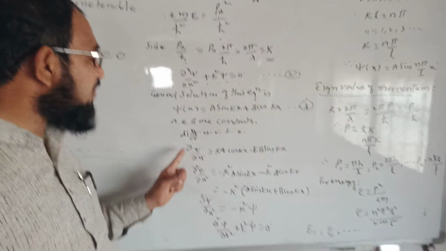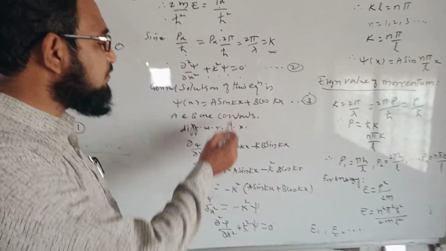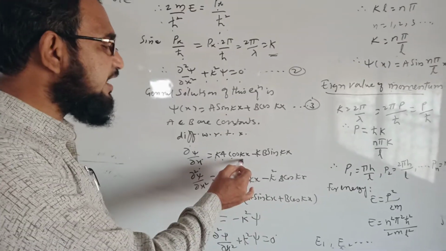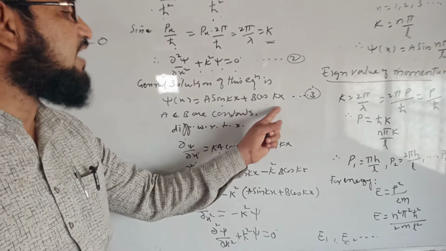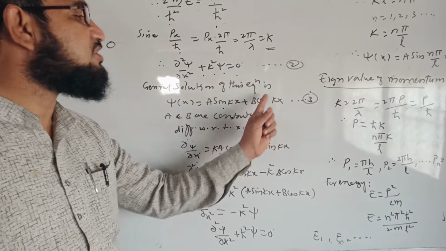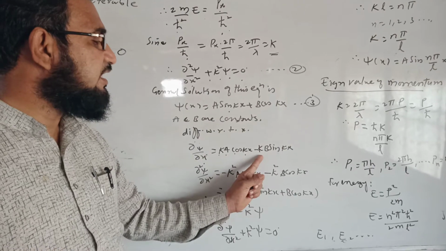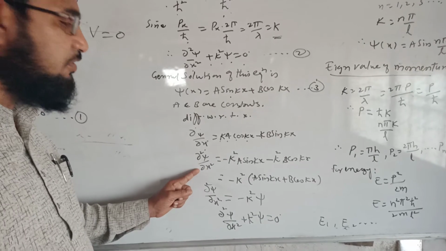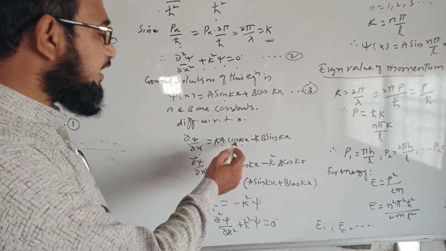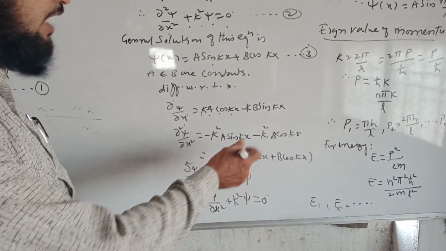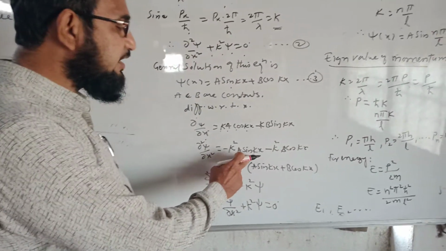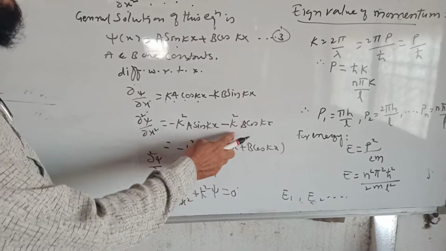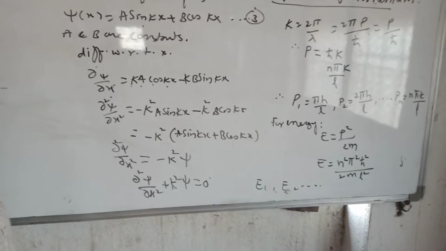Now I will differentiate this equation for the first time, then for the second time. For the first time I will get dou psi by dou x is equal to, derivative of sin is cos multiplied by k, so ka cos kx; derivative of cos is minus sin, and k will come out, since differentiation of kx is k, so minus k b sin kx. Again I will differentiate it: dou 2 psi by dou x square is equal to, the derivative of cos is sin only, multiplied by k, so minus k square a sin kx; derivative of sin is cos, multiplied by k, so minus k square b cos kx.